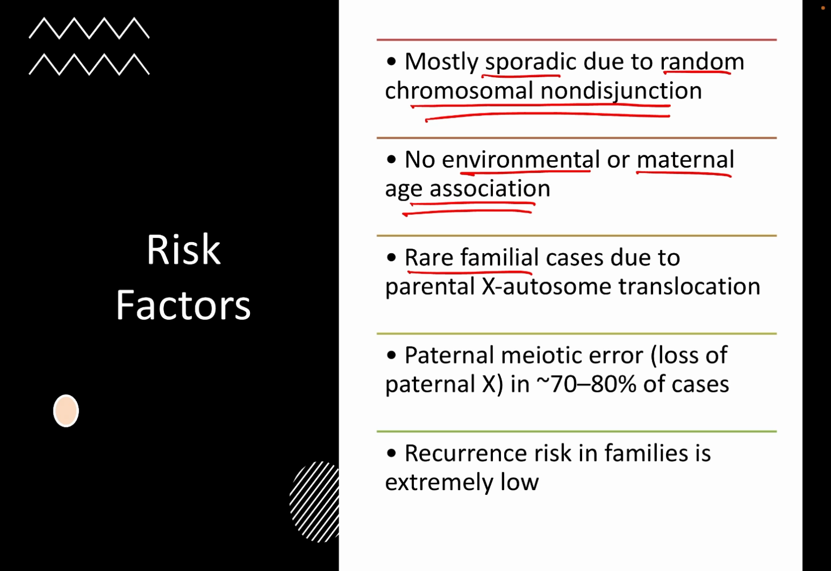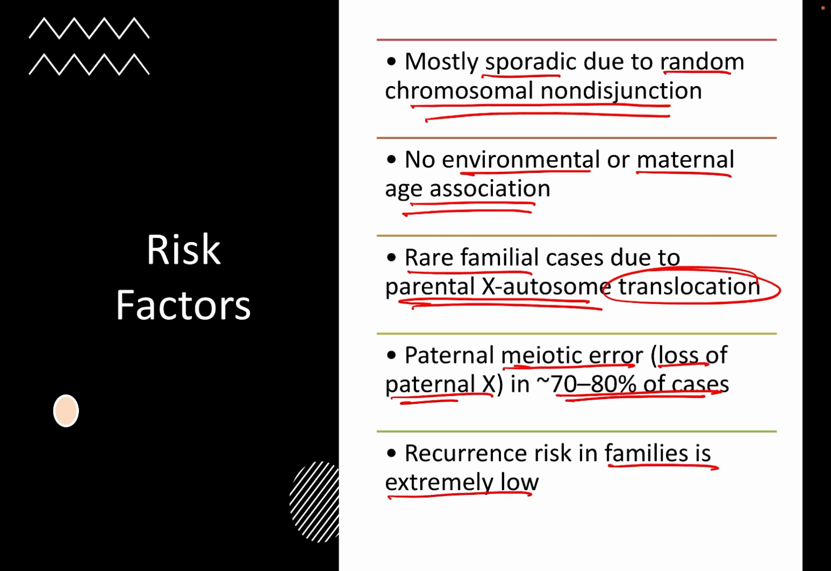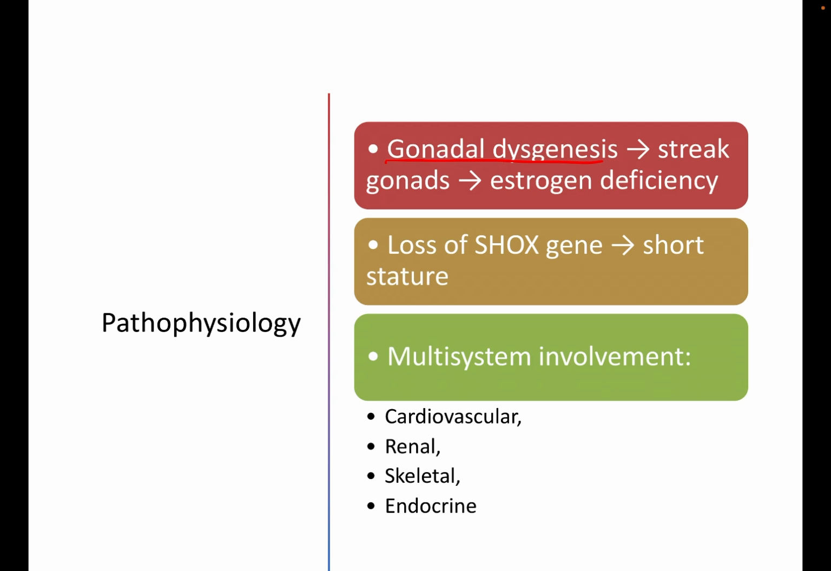Rare familial causes are due to parental X-autosomal translocation. With paternal meiotic error, there will be loss of the paternal X in 70 to 80% of the cases. Recurrence risk in families is extremely low. Coming to the pathophysiology, gonadal dysgenesis results in streak gonads, resulting in estrogen deficiency. Because of loss of the SHOX gene, there will be short stature and multi-system involvement: cardiovascular, renal, skeletal, and endocrine.